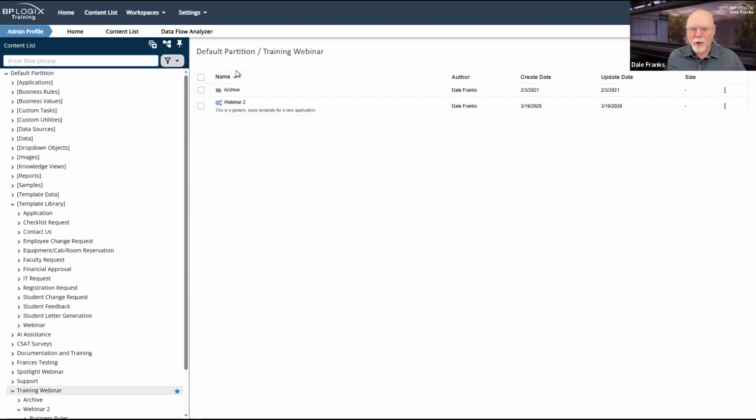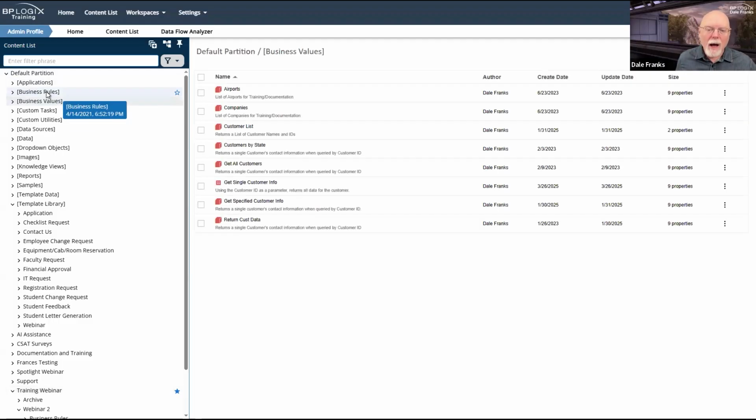Business rules are always the tricky one because a lot of your business rules don't make any sense if you run them outside the context of a specific application. So we would call those local business rules. Those should stay with your application because no other application can use them. But some business rules are global. Any application can use them.